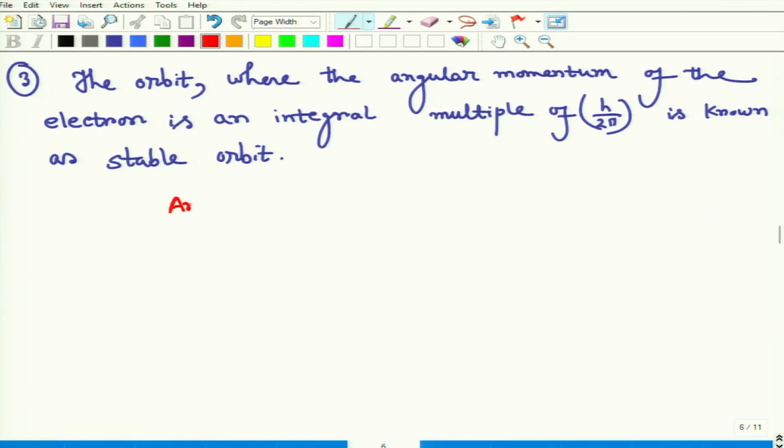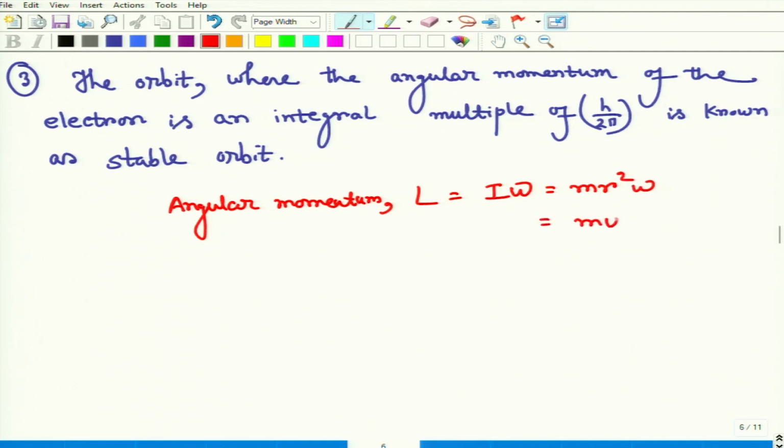So what is the angular momentum? We know that for circular motion, angular momentum L is I omega. I is the moment of inertia, omega is the angular velocity. So I is mr square, so mr square omega. So we can write it as mvr. V is the velocity, not the angular velocity, the linear velocity, right? This is the angular momentum. So this is mvr.